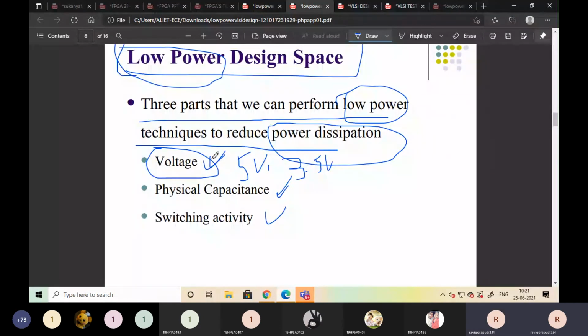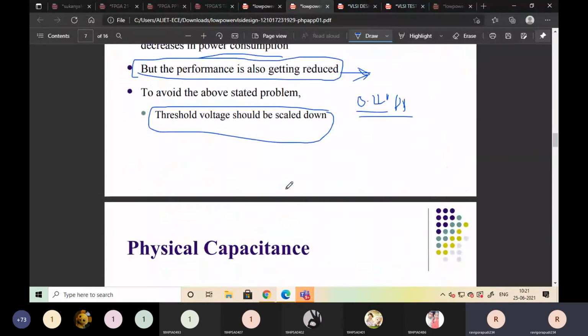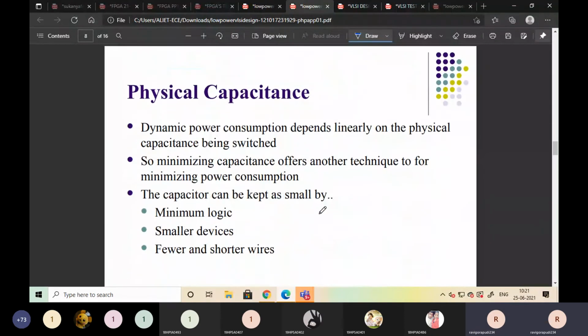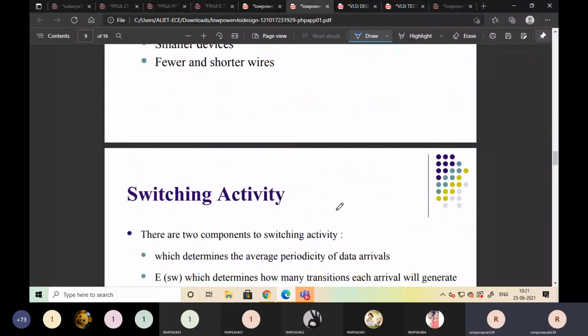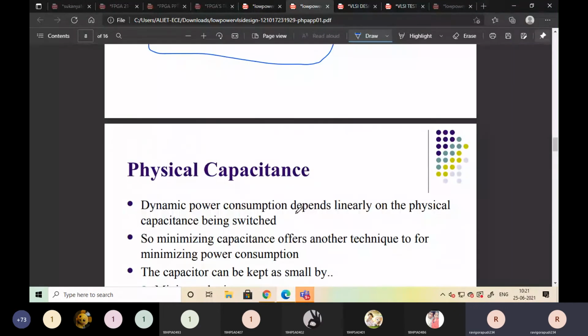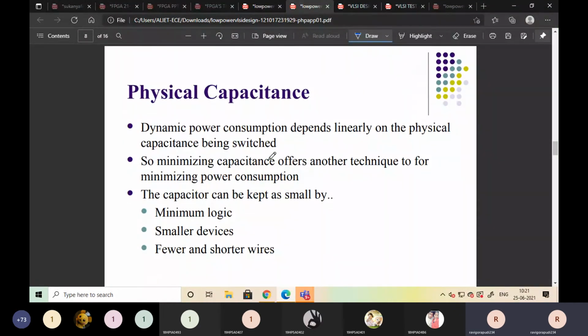First one, voltage reduction. Second is physical capacitance reduction. Dynamic power consumption depends linearly on the physical capacitance being switched. In our circuit, we are using some capacitances.